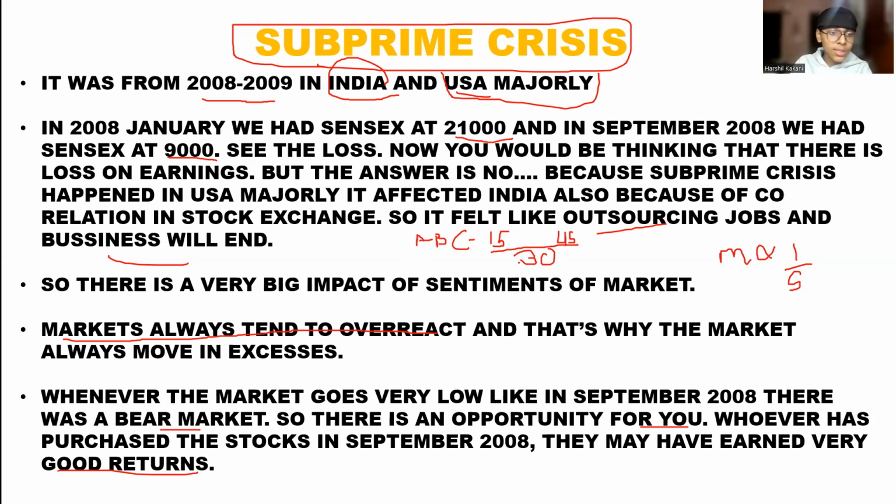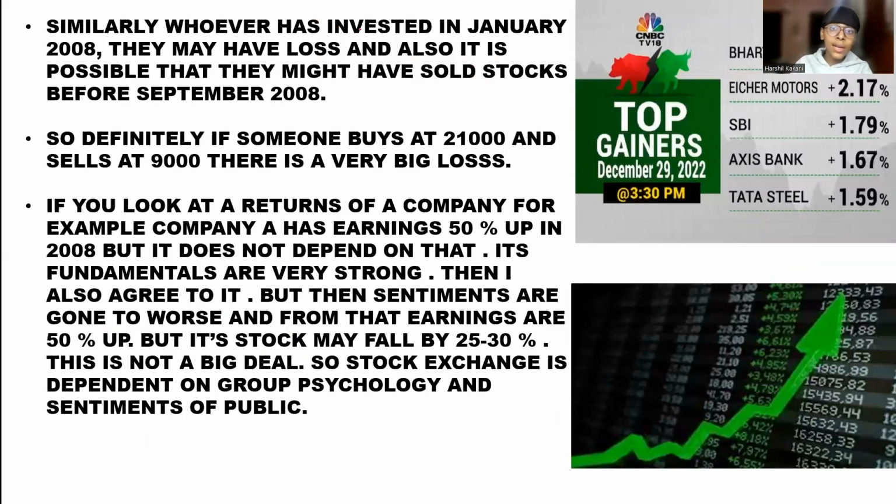Now the disadvantage is there. Similarly, whoever invested in January 2008 may have a loss, because they purchased the shares and possibly sold the stocks before September 2008. Going through January to September, they could have attained a mindset that yes, it is going down, so we need to get our money back. So definitely if someone buys at 21,000 and sells at 9,000, there is a very big loss. Or you can say if a company has this, then it could get bankrupt also.